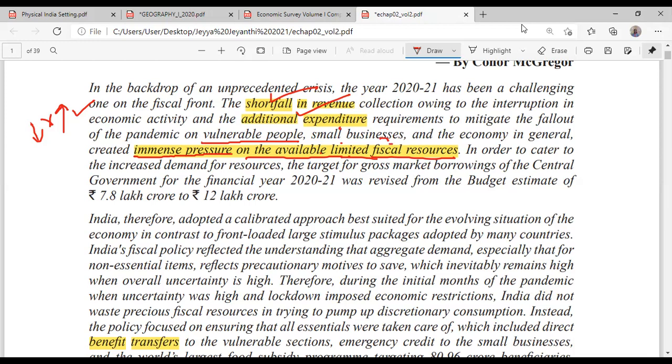To manage this, the government has increased the borrowing. Right now, the government has increased the borrowing and revised the budget. This number is important: 7.8 lakh crore was the original estimate, and they increased it to 12 lakh crore.